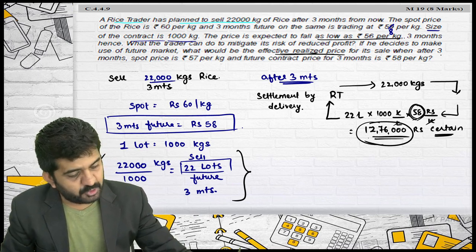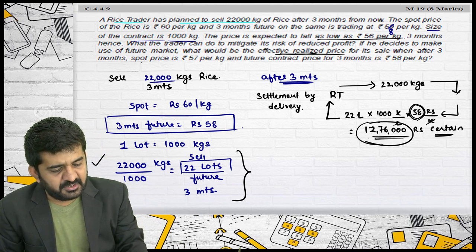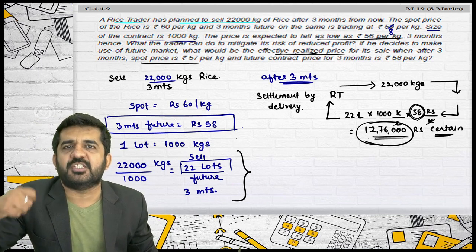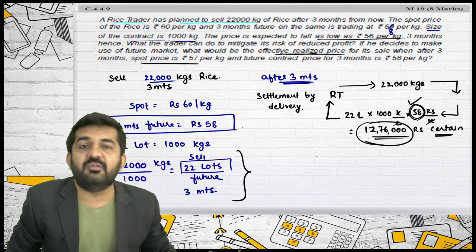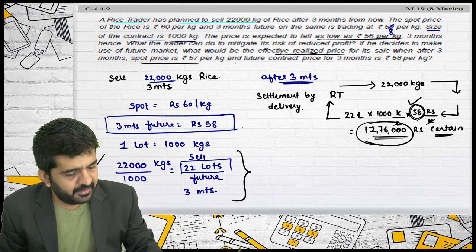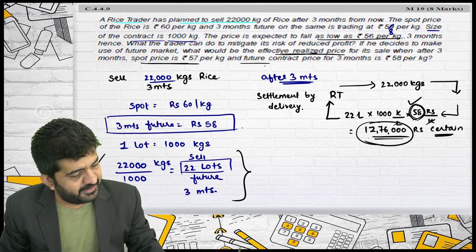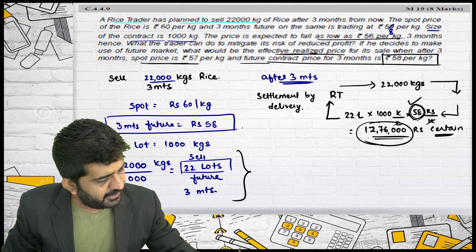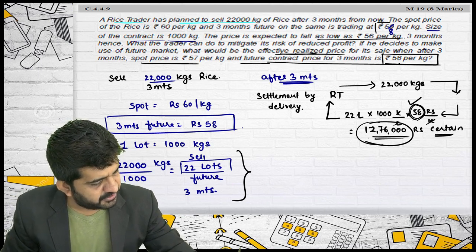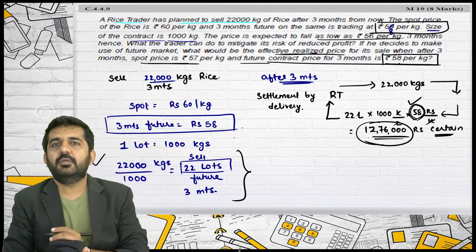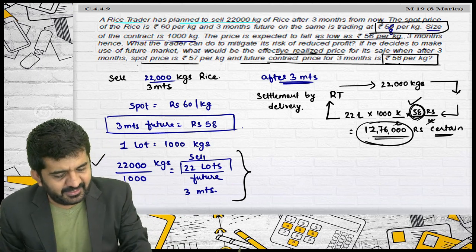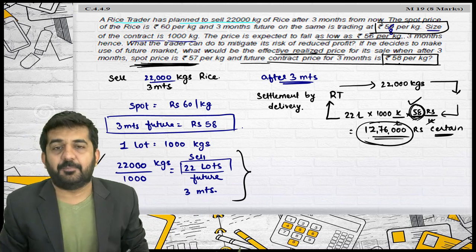For its sales value, after 3 months, if the spot price is 57, then also he will be getting 58, the future contract price of 3 months, 58 per kg. So you will be getting 58 irrespective of market price.